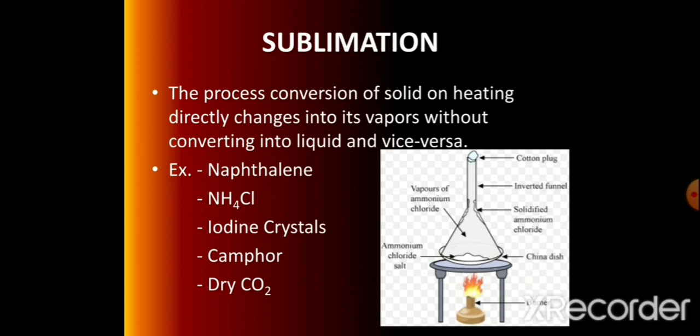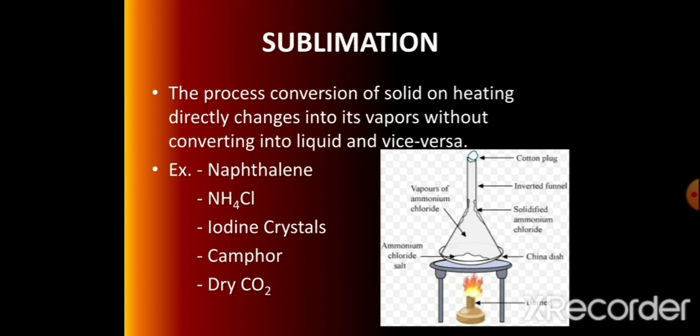But students, you may wonder why it is so. How does it disappear and where does it go? Only those substances whose vapor pressure becomes equal to the atmospheric pressure much before their respective melting point are capable of undergoing the sublimation process.